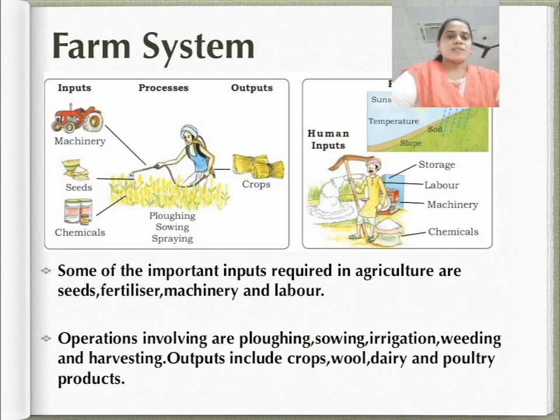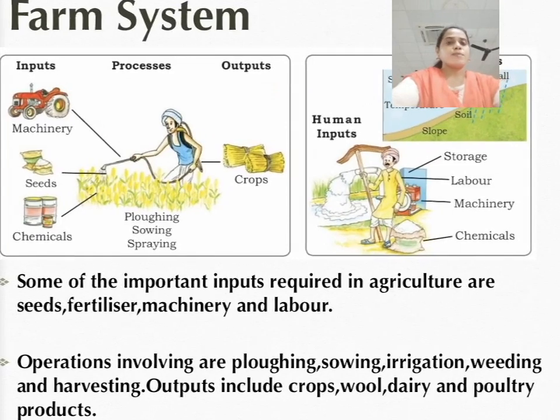Now next I will explain to you the farm system. Students, agriculture may be viewed as a system of input, process and outputs. They can vary according to the type of agriculture practice. In agriculture, we put in all natural and human inputs. After processing, what we get is the final output, that is crops.